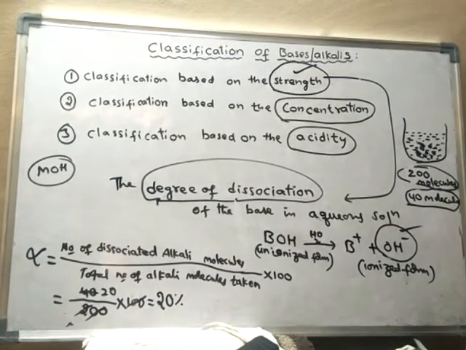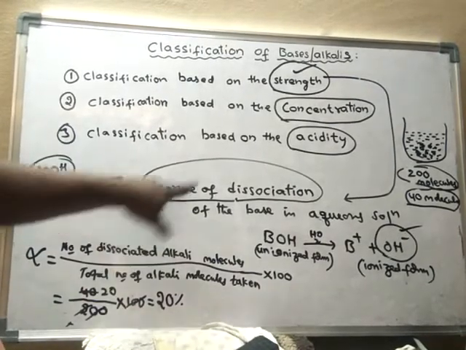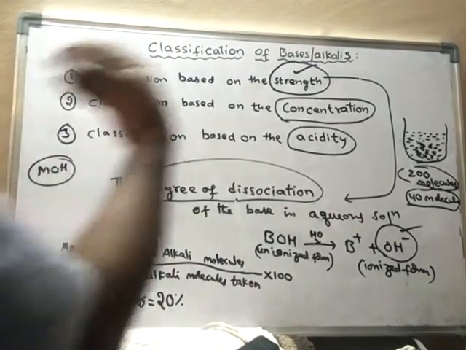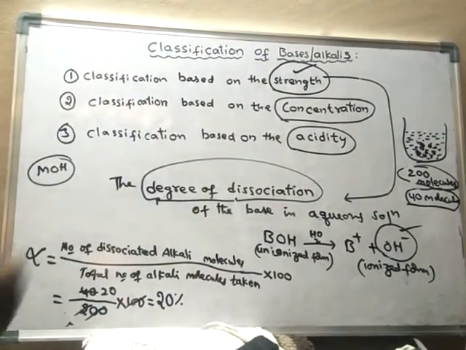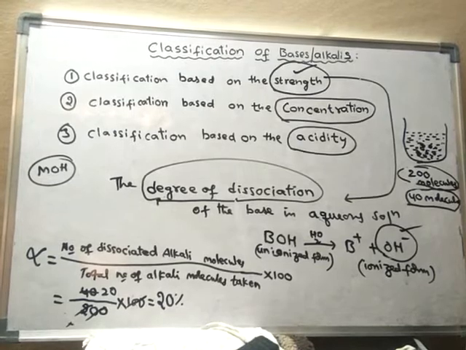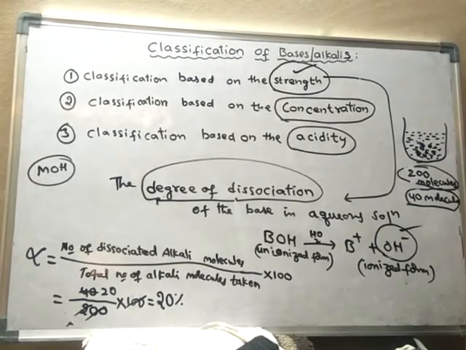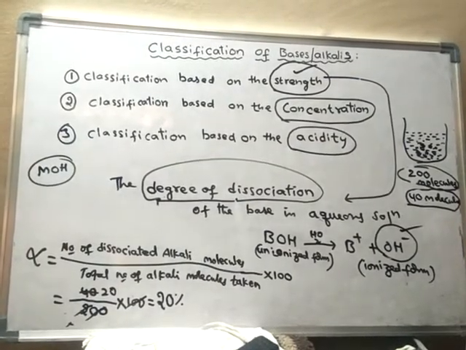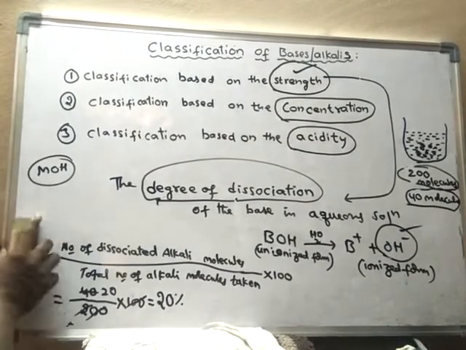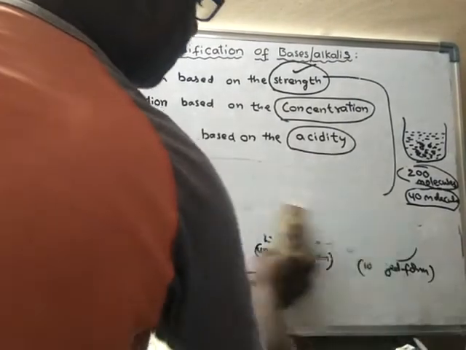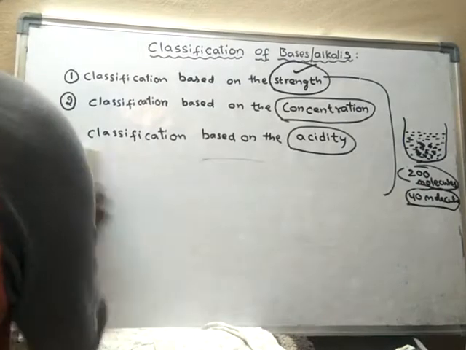In this way, the degree of dissociation is the measure of the strength of the base we have taken. The strength of the base is measured based on the degree of dissociation. Here is the important thing we need to learn.